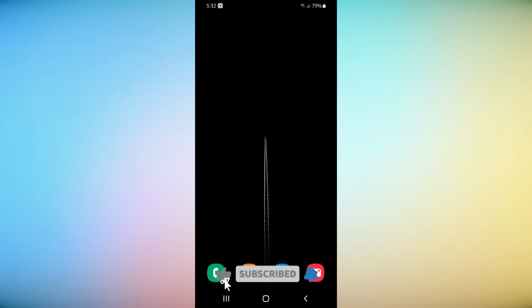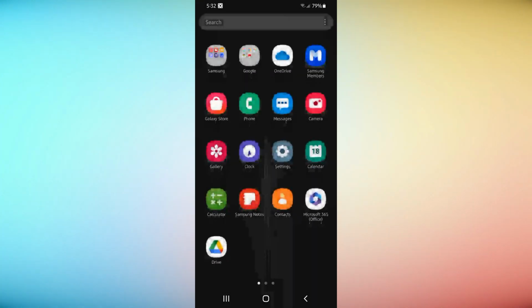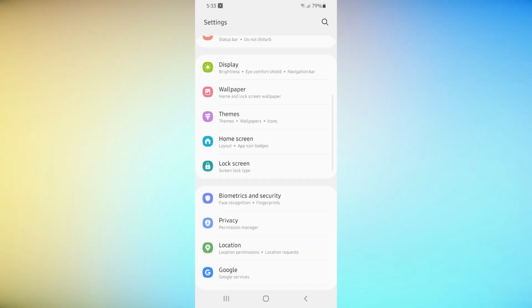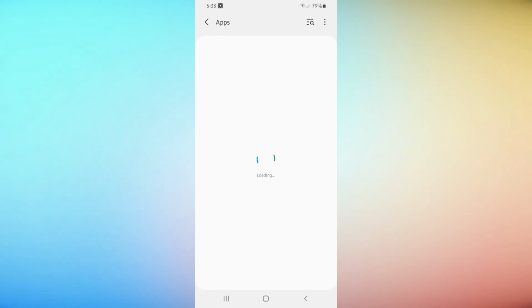Today I'll show you how to fix the YouTube error 400 on your Android device. Let's get started. First, open your phone settings and go to Apps or App Management. Find and select YouTube.